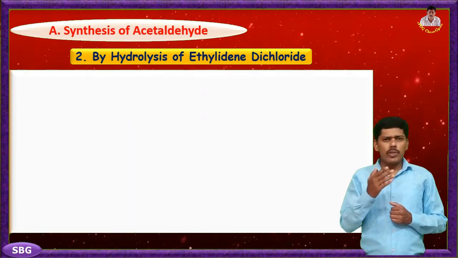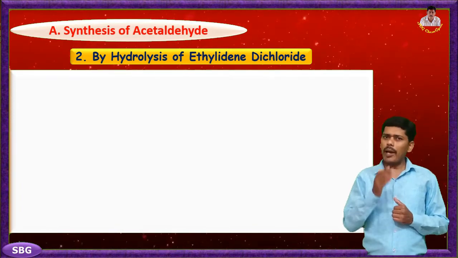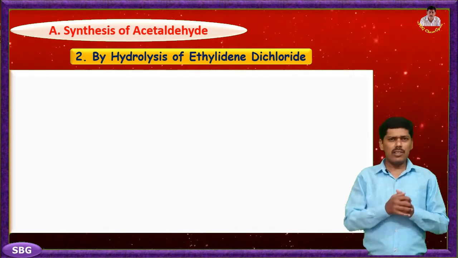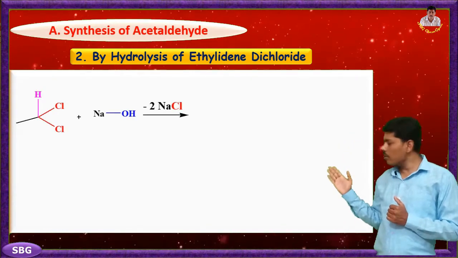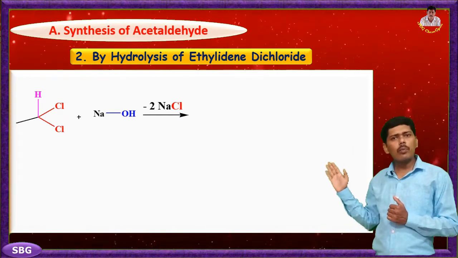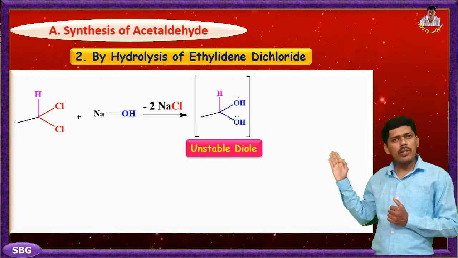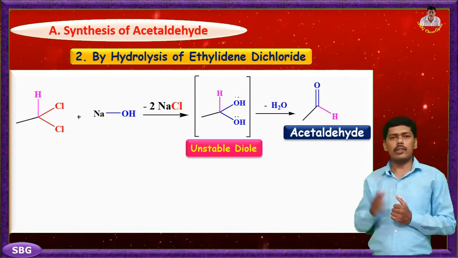Now we study the next synthetic method for the synthesis of acetaldehyde by hydrolysis of ethylene dichloride. In this reaction, ethylene dichloride on alkaline hydrolysis in the presence of sodium hydroxide gives an unstable geminal diol, which easily loses a water molecule and produces acetaldehyde.